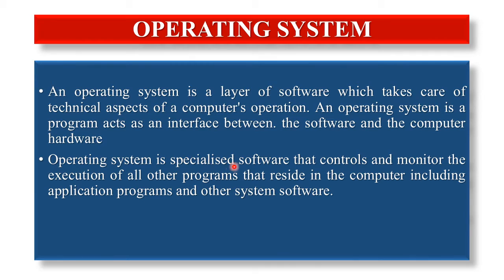Operating system is a specialized software that controls and monitors the execution of all the other programs that reside in the computer, including application programs and other system software. An operating system is a collection of software that manages computer hardware resources and provides common services for computer programs. It is the important component of the system software of a computer system.